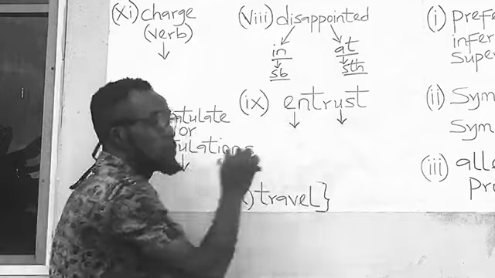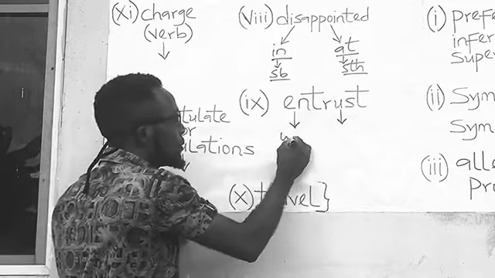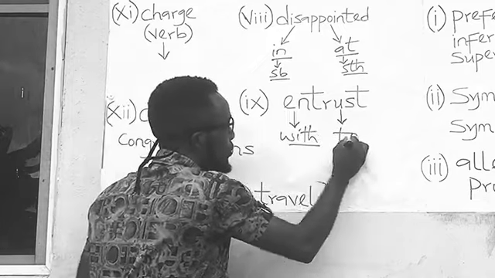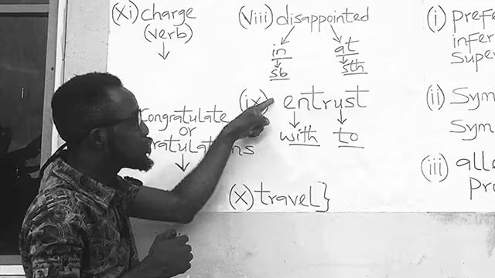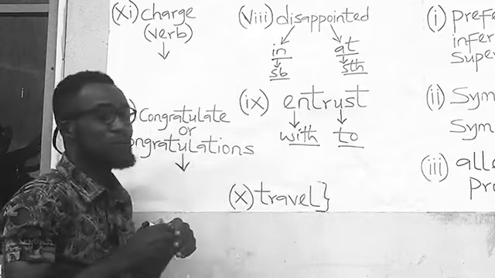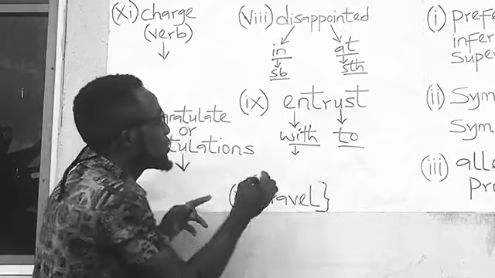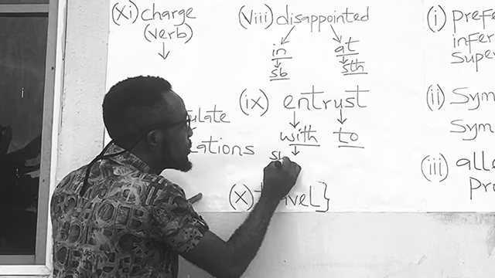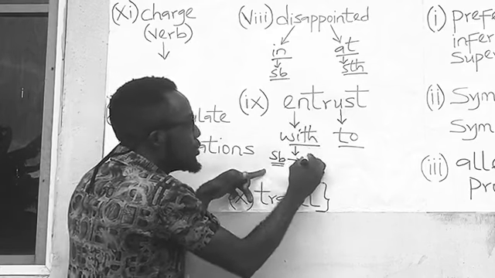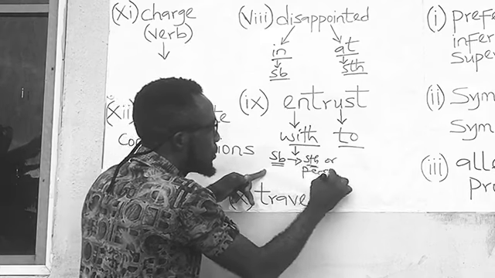The word entrust carries two prepositions, and they are with and to, so that we can have entrust with and entrust to. The truth is, you entrust somebody with something or a person.